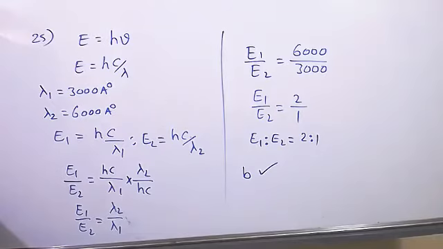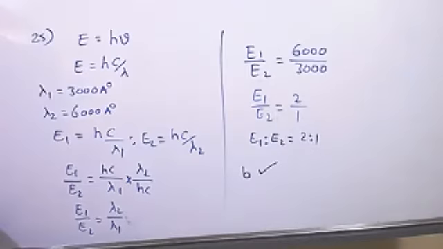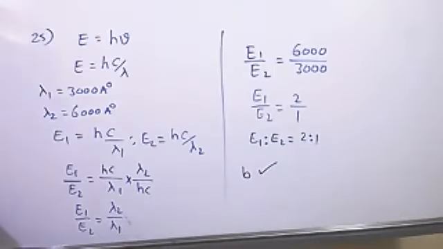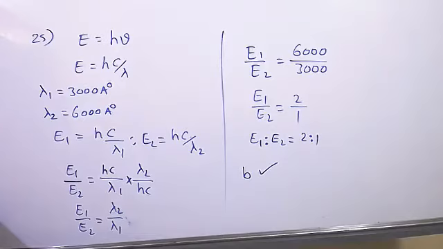Which pair is of isoelectronic species? Option A, potassium 1 plus, chlorine 1 minus, sodium 1 plus. Option B, potassium 1 plus, chlorine 1 minus, calcium 2 plus. Option C, fluorine 1 minus, aluminium 3 plus, potassium 1 plus. Option D, iron 2 plus, copper 2 plus, vanadium 3 plus. Find the correct answer. Sir, I got option B. Option B, yes, correct.